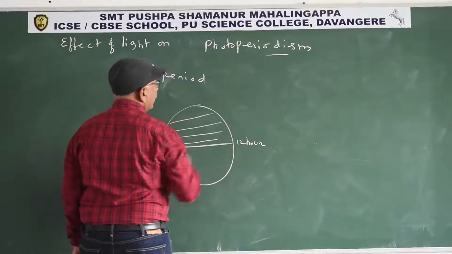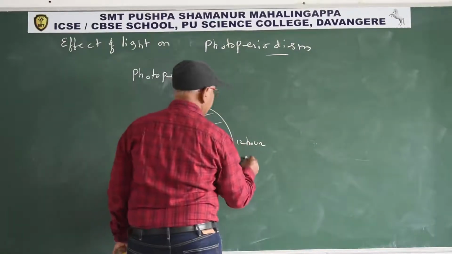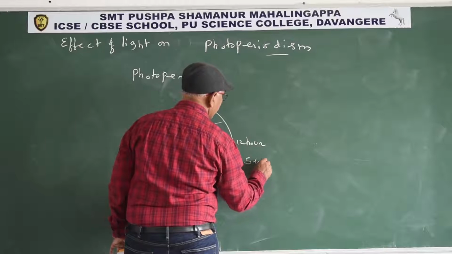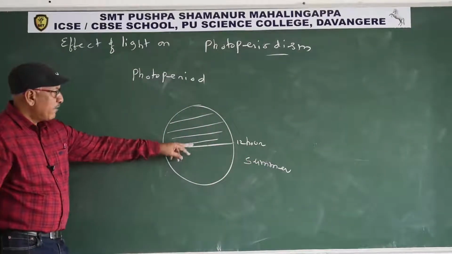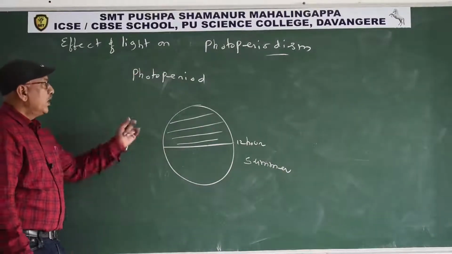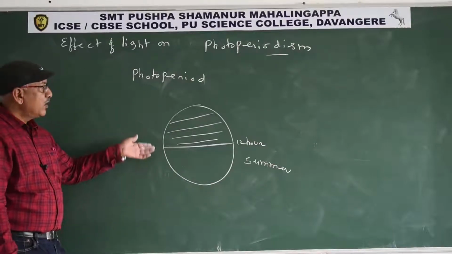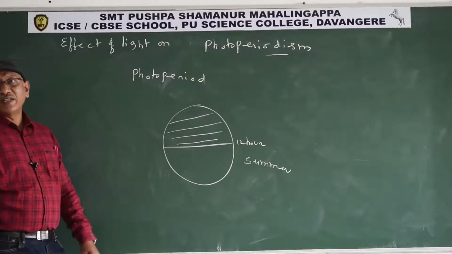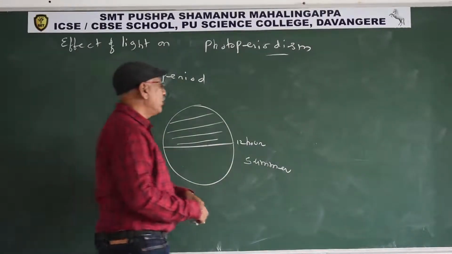Available daylight increases. That's why during summer in the tundras, 24 hours of daylight is available. So available daylight increases during summer.